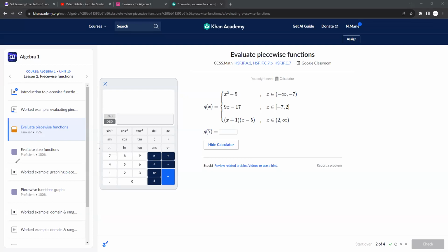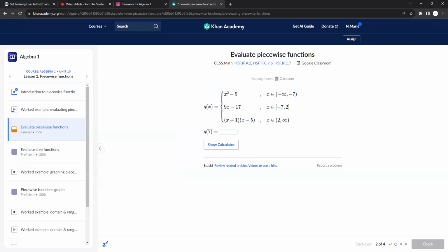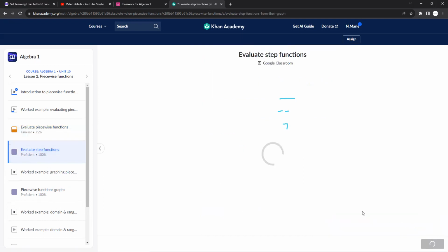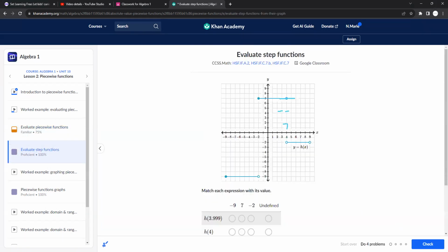So for this one, g of 7. Which one can I plug 7 into? Can't plug it in for those ones. So the x values for this could be negative infinity to negative 7. So it stops at negative 7. This one goes from negative 7 to 2. So this one is the one where 7 can be included. If I plugged in a 7, I would get 7 plus 1 is 8. 8 times 7 minus 5, which is 2. So 8 times 2 would get me 16. If you get something wrong, Khan Academy will show you how to do it. So that's finding the y values.